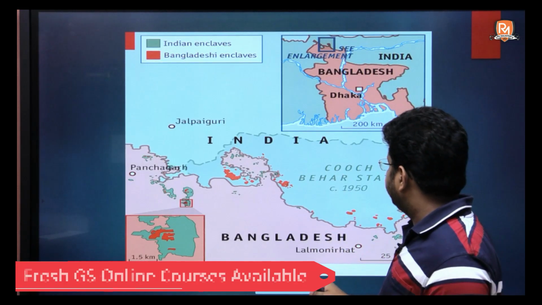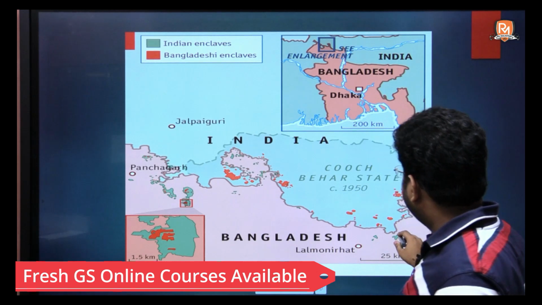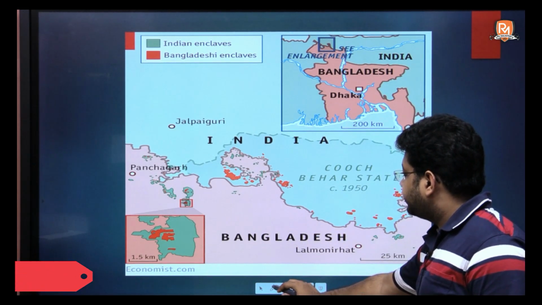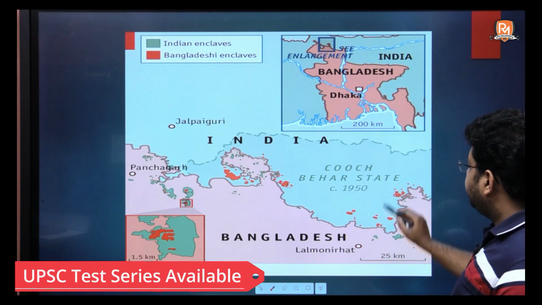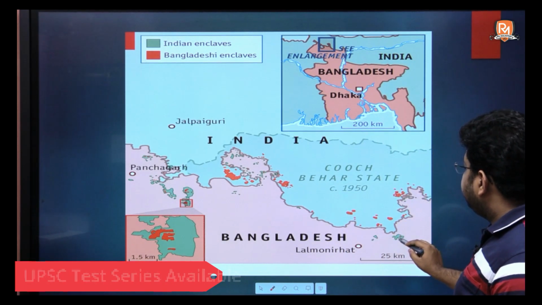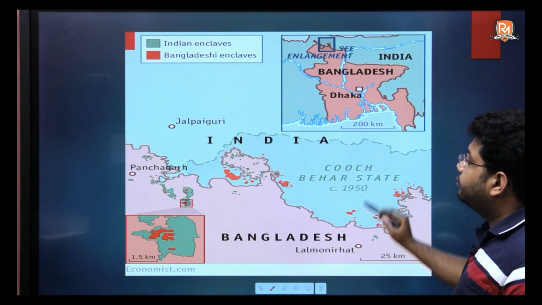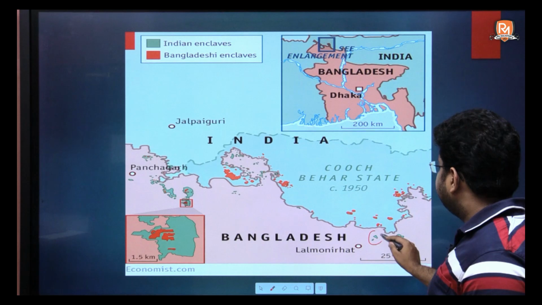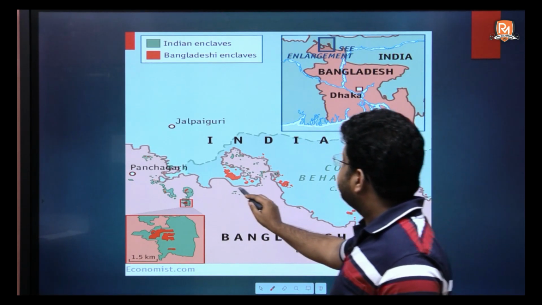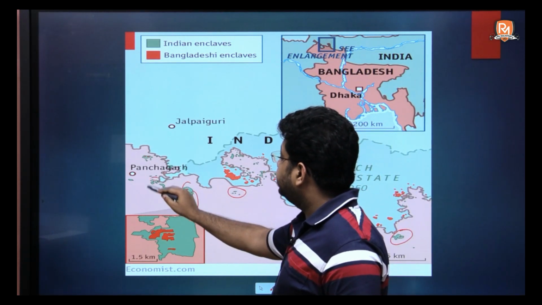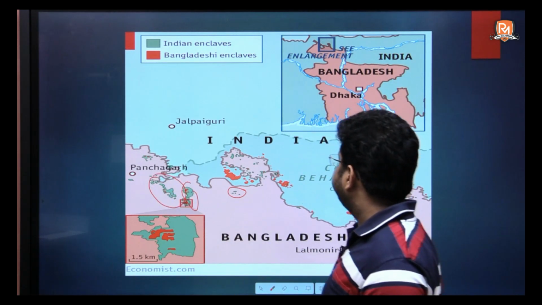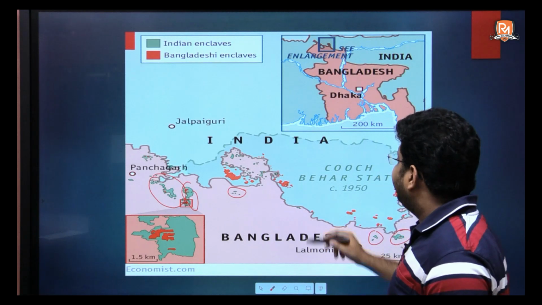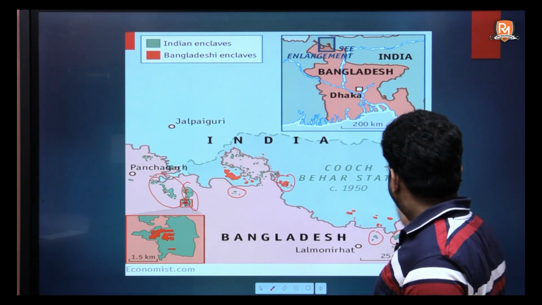So for further reference, you can see this is how certain territories of Cooch Behar fell in Pakistan. You can see this is Cooch Behar. These areas in green were enclaves which were part of Cooch Behar, which after partition fell in Pakistan's territory, now Bangladesh, East Pakistan's territory, and there were certain enclaves of Pakistan that fell in India's territories.